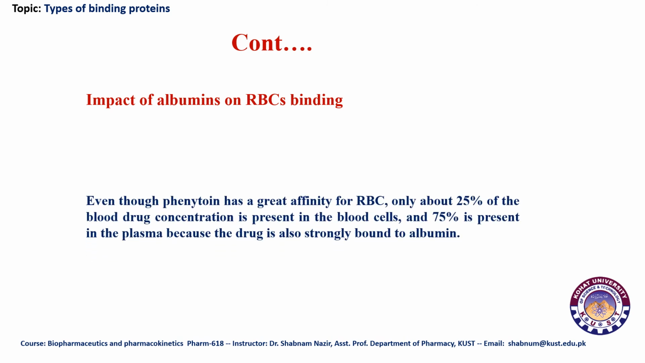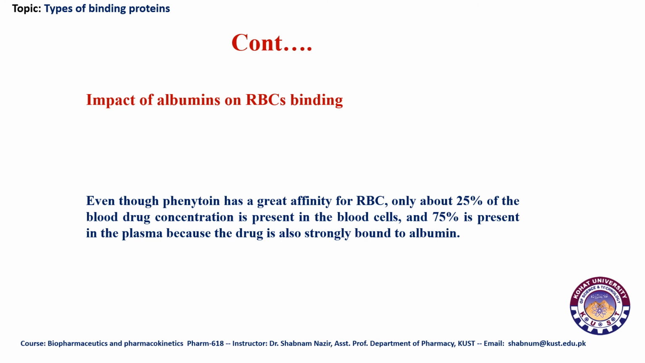So if we look at the impact of albumins on RBC binding, it is very interesting to know that phenytoin, which is an acidic drug, has affinity towards RBCs, apart from albumins. But if you look at the percentage of phenytoin which gets bound to RBCs and the percentage which gets bound to albumins, we see a huge difference. It is 25% of the drug which gets bound to RBCs, while 75% of the drug gets bound to albumins.